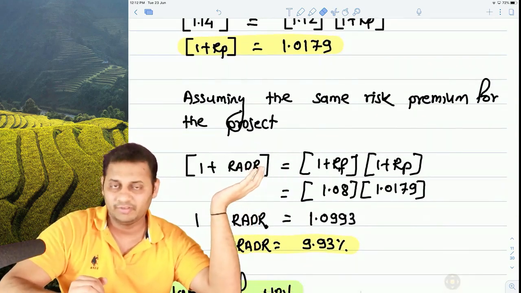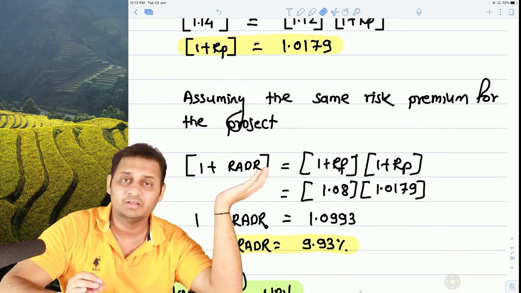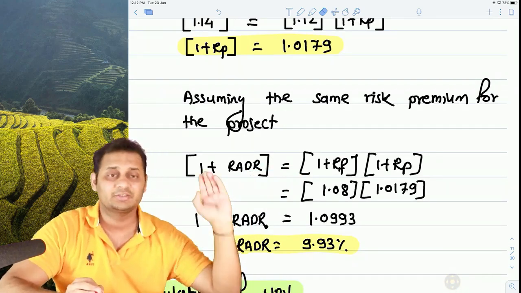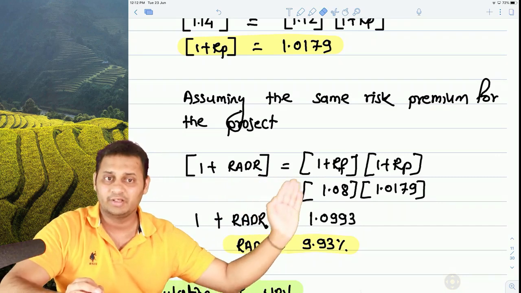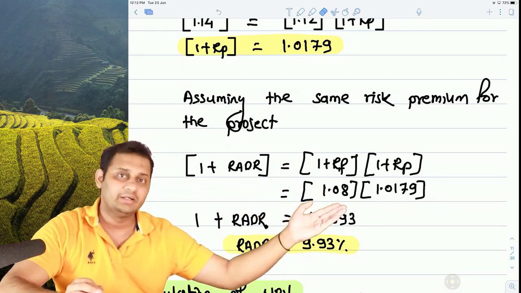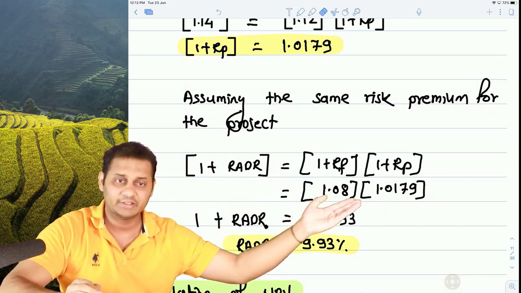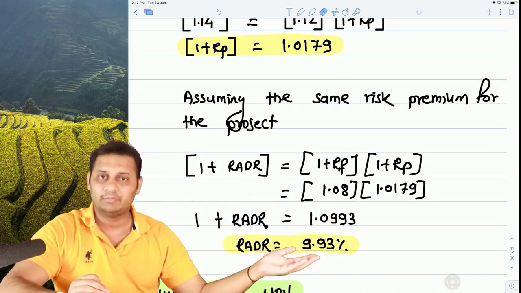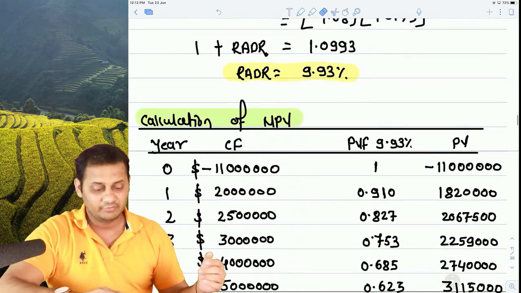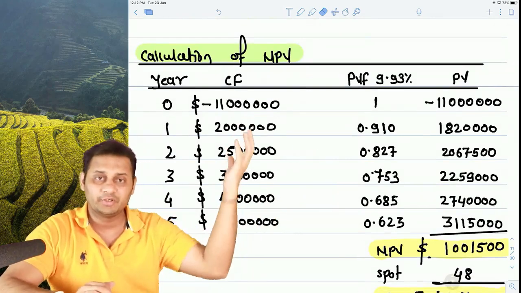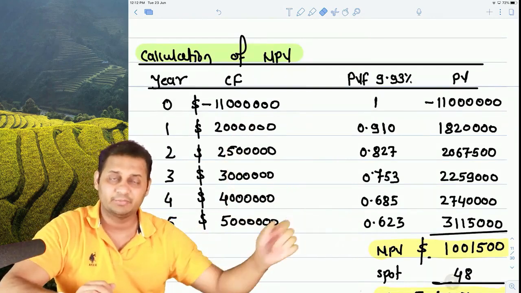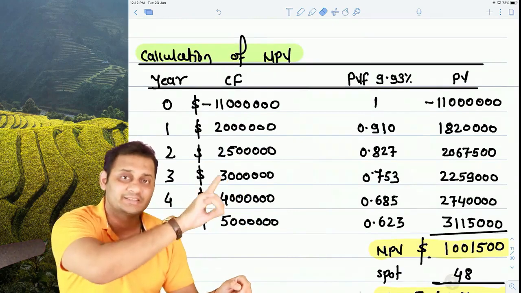With that we can calculate the foreign project's discount rate, called the risk adjusted discount rate. We took the foreign country's risk-free rate, 8%, applied the risk premium, and arrived at 9.93%. We discounted all the cash flows with 9.93% because it is the foreign country discount rate.